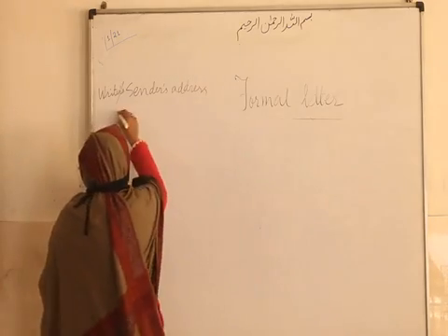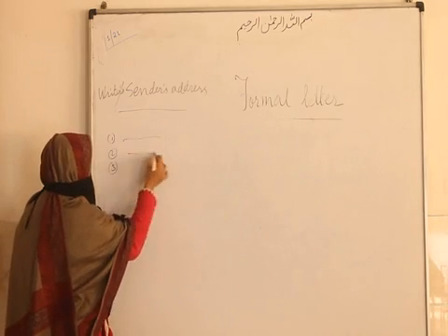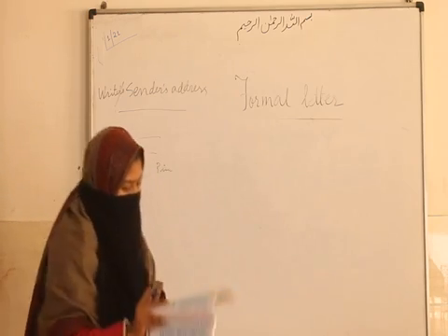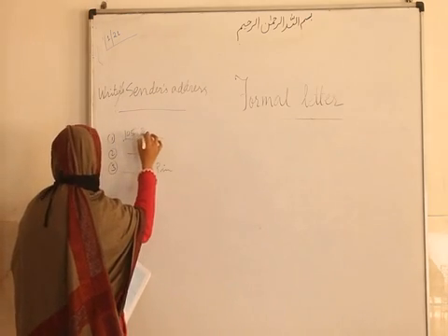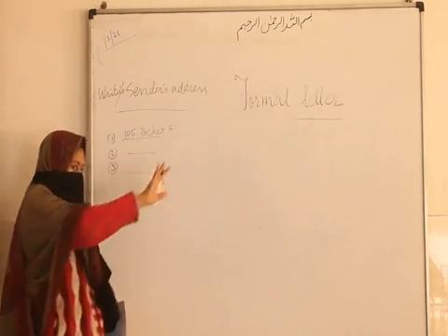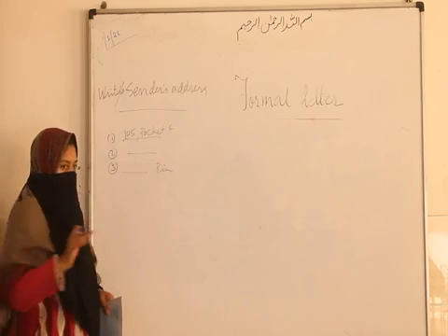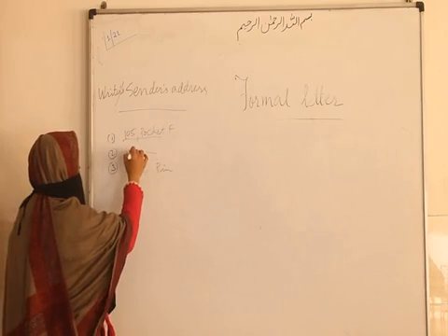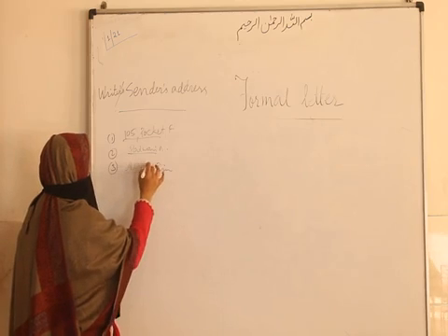Means the sender's address or writer's address is going to be in 2 or 3 lines, and the last line should have a pin code. Like, for example, here it is given 105 pocket F. This is the house number, street number, whatever it is, you can write. Like here you can write your house number, then you can write gully number or street number 13. Then you can write your Patwari Nagla. Okay, then Aligarh. Like this you can write.